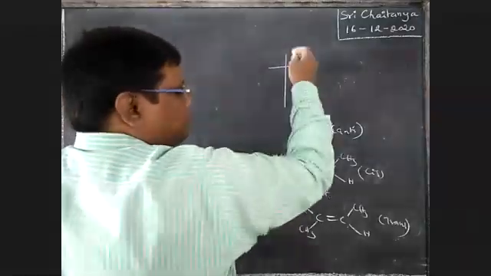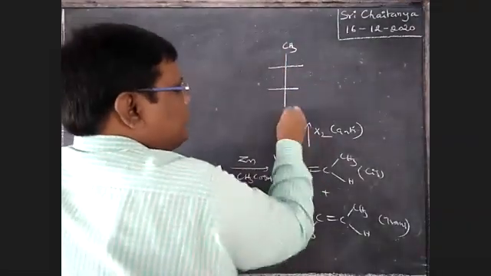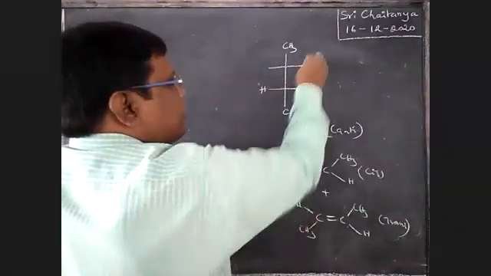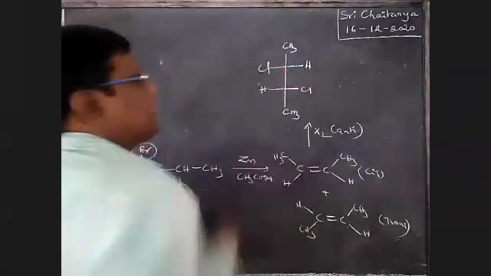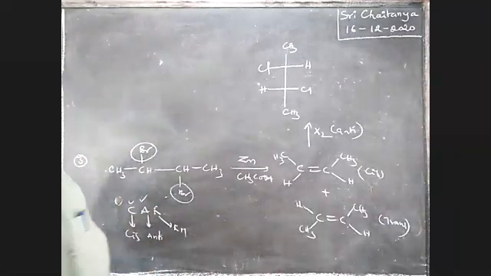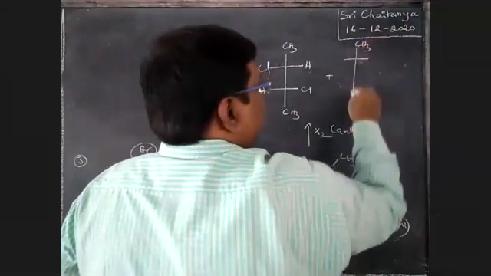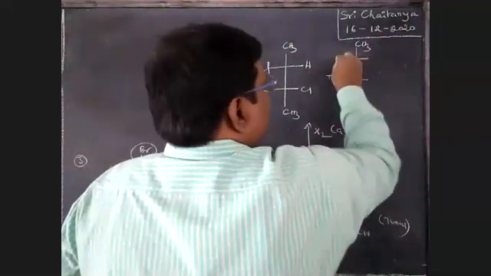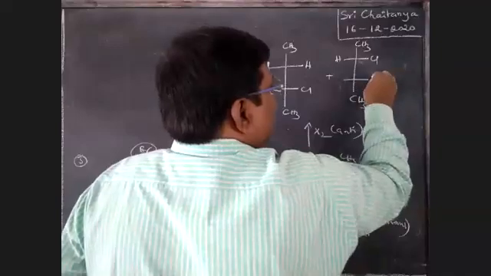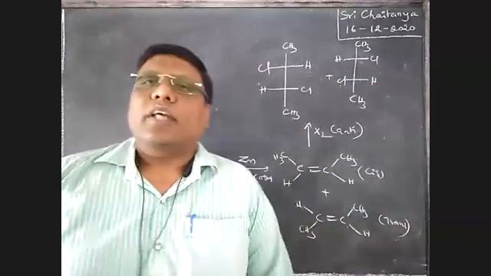That means our answer is CH3, CH3, H, H, Cl, Cl is the product. Am I correct? So to this, plus the mirror image: CH3, CH3, H, Cl, H, Cl. These are the mirror images. Racemic mixture is the product. Am I correct or wrong?